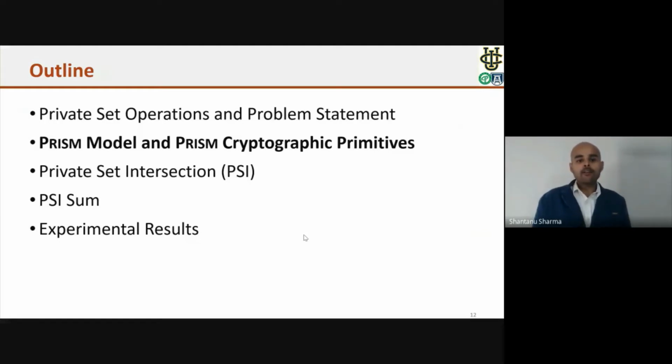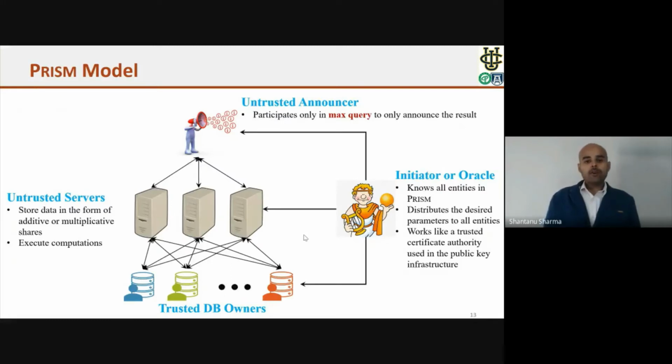Now I will present you the Prism model and the cryptographic primitives that Prism uses. After that, I will discuss the PSI approach of Prism, then PSI sum, and finally I will show you the experimental results. This slide is showing you the Prism model, and here are the four entities.